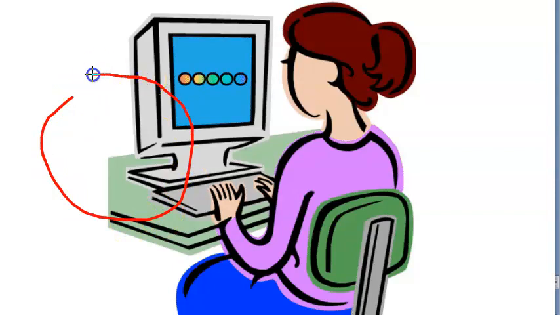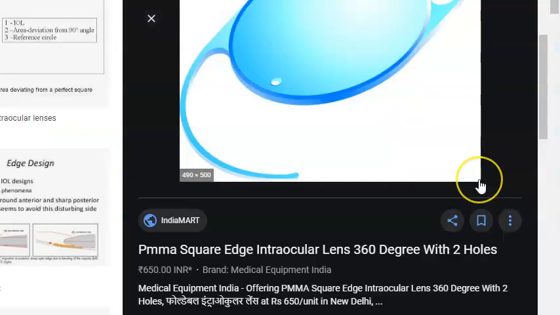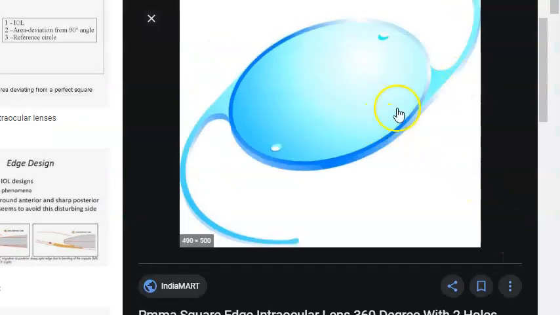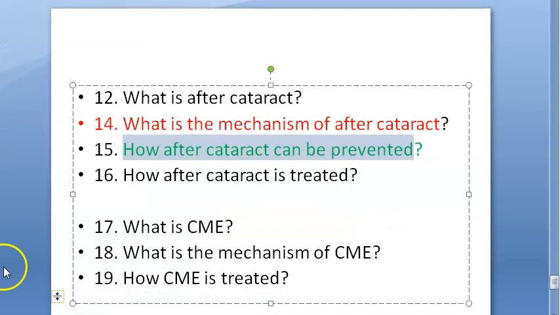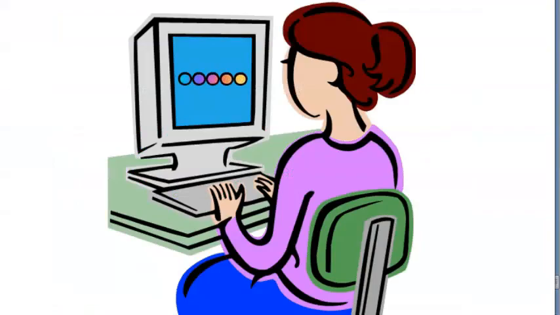What do you think is square truncated edges? Is the truncation here? That's what it looks like, guys. Square edge. They're saying this is square edge. Can you see? See, square truncated, sharp edge IOL designs, IOLs with round anterior and sharp posterior edge, etc. Things are getting so complicated, isn't it? So using biconvex IOL, plano-convex IOL, okay, some things are there here, guys. You can read all this from the textbook. There's a lot of information, isn't it?